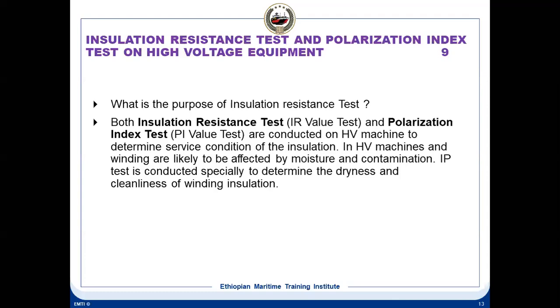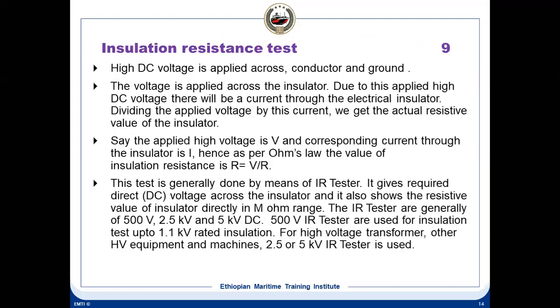In HV machines, windings are likely to be affected by moisture and contamination. The polarization index (PI) test is conducted specially to determine the dryness and cleanness of the winding insulation. We will see in more detail what this polarization test is. Now, first is the insulation resistance test.